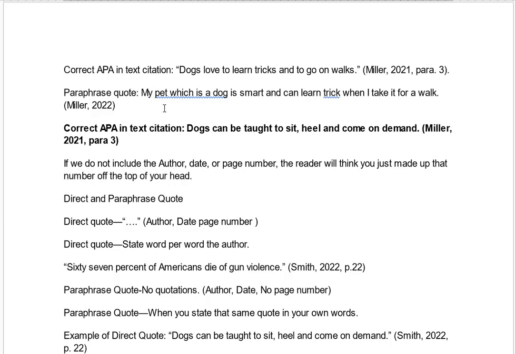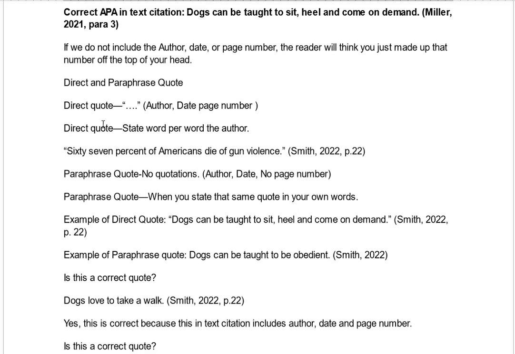But what's important is that you set it in your own words, and then you still have to put in the author and the date, but you don't need quotation marks for a paraphrase quote. So even if you put it in your own words, you have to cite the source. So here you have more on a direct quote. If we do not include the author, date, or page number, the reader will think you just made that up off the top of your head.